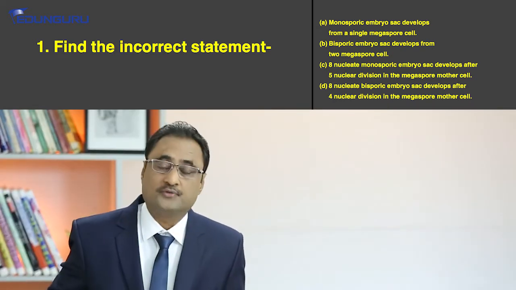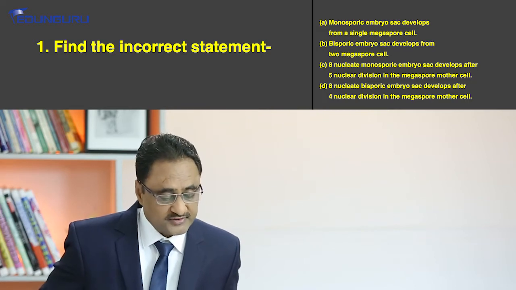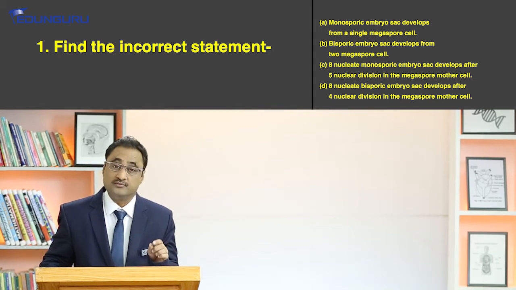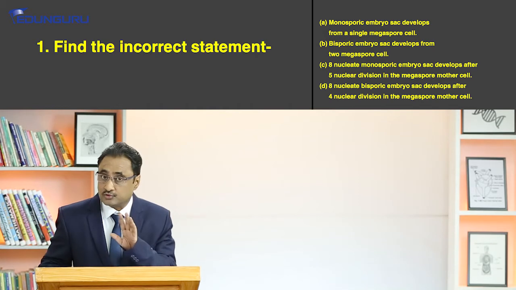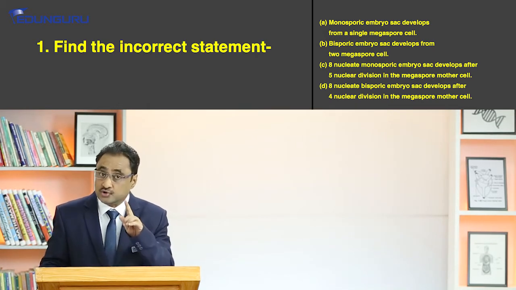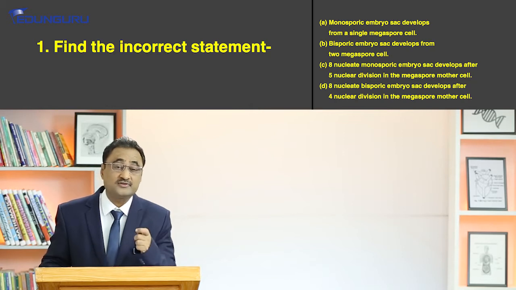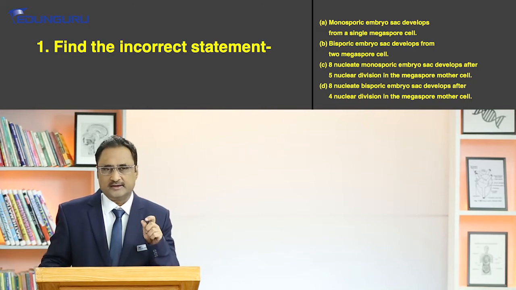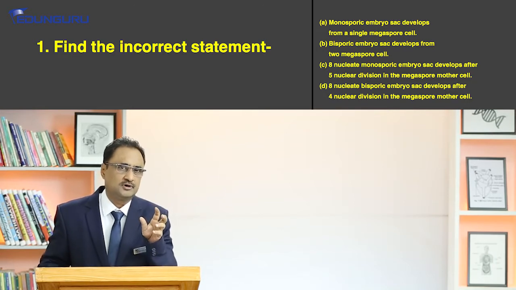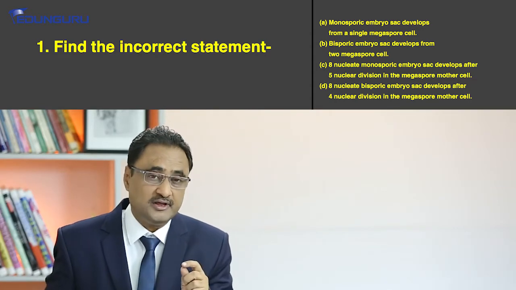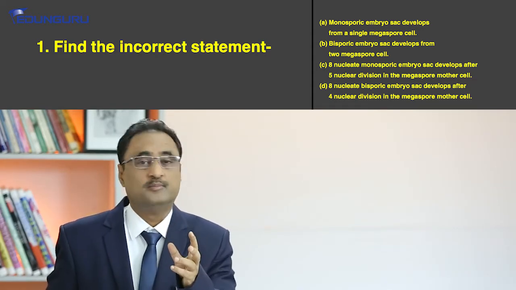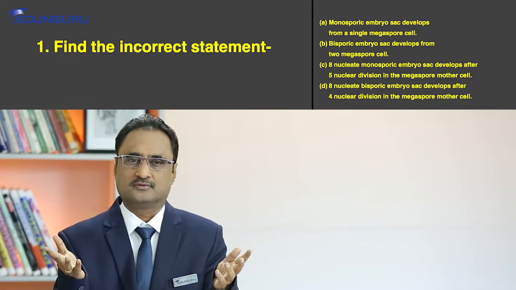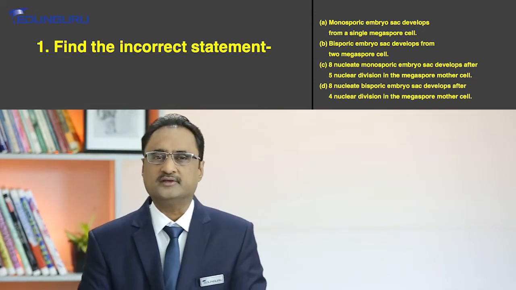So have a look at option number B. Option B says that bisporic embryo sac develops from 2 megaspore cell, which is incorrect. Why is it incorrect? Because it is not the cell that participates, rather it is the nuclei that participate. So what is the key learning over here? The key learning, a very minor thing but perhaps the most important one, is that in the development of the embryo sac, eventually it is the nuclei that participate, not the cell. Because first of all nuclei participate, and later on cell wall formation happens. So the correct answer for question number 1 is option B.